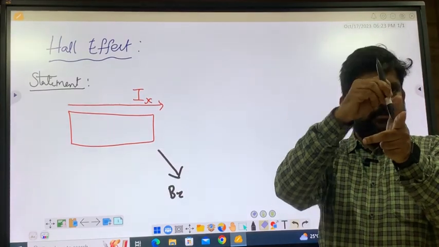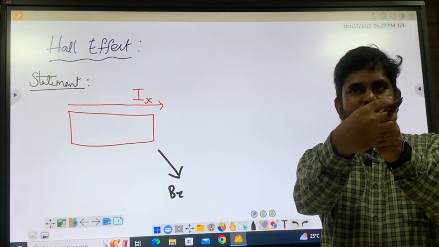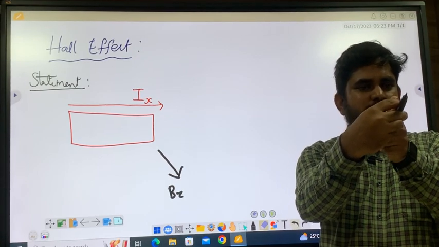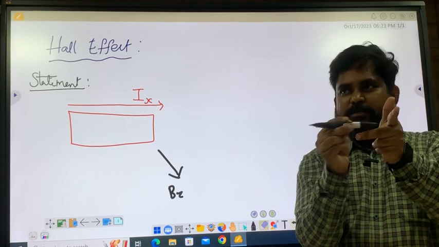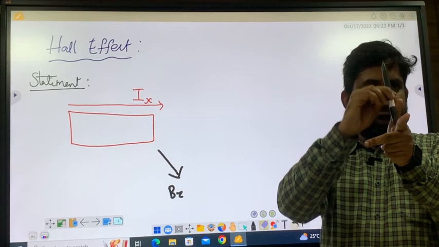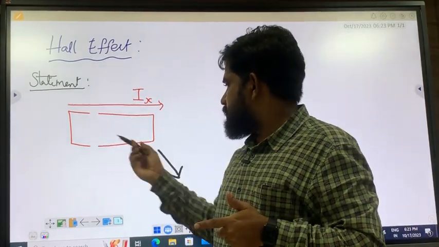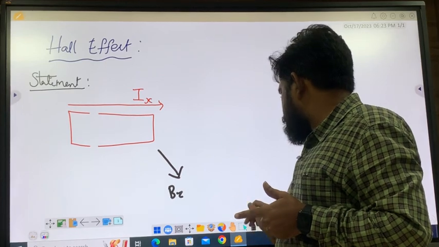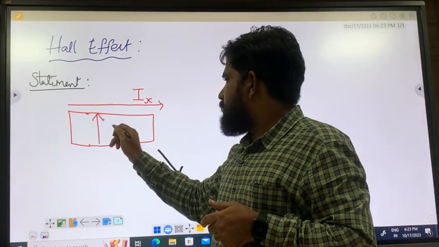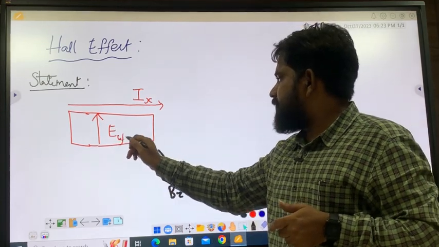Current is going in this direction and you applied a magnetic field exactly perpendicular, then the other direction perpendicular to both field direction and current direction is the y direction. The field will be produced in the y direction, that is called Ey.